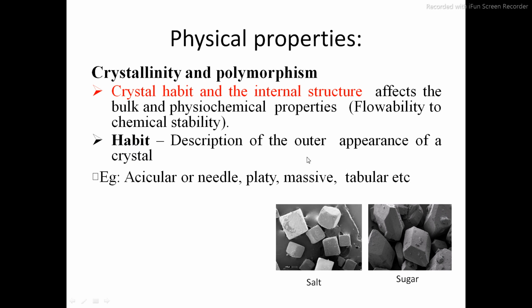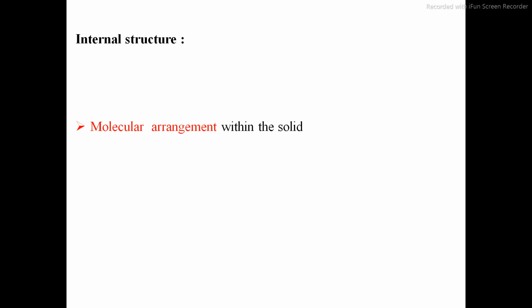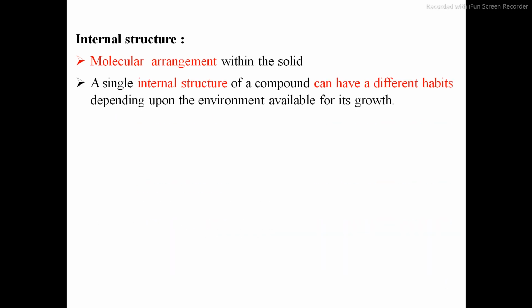Habit means outer appearance, and there are various other shapes like acicular, needle, platy, massive, tubular. So these are the various other shapes of crystals. Habit is the outer appearance and internal structure is the internal arrangement of the molecules. Let us see the internal structure. Internal structure means molecular arrangement within the solids.